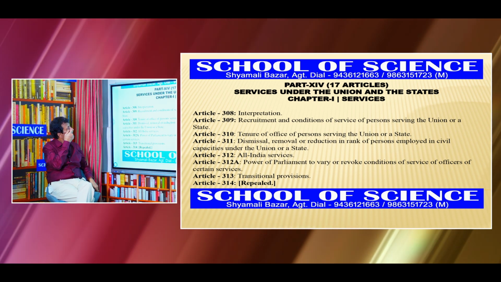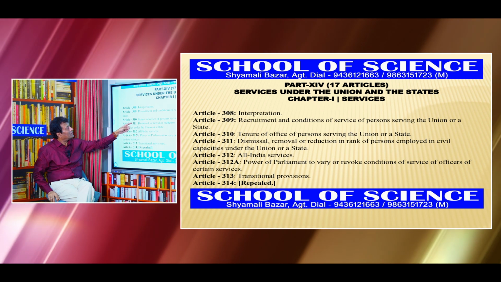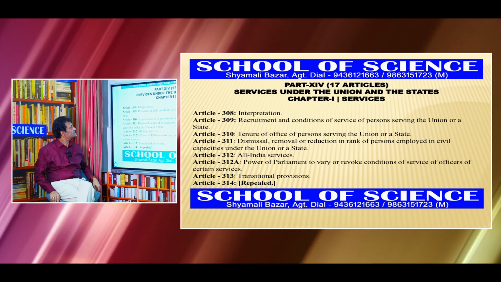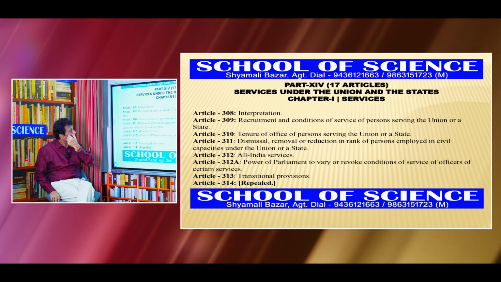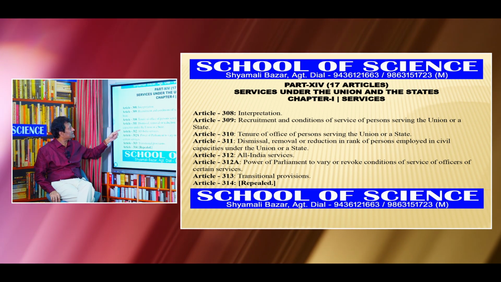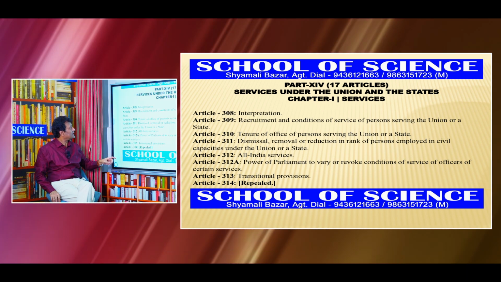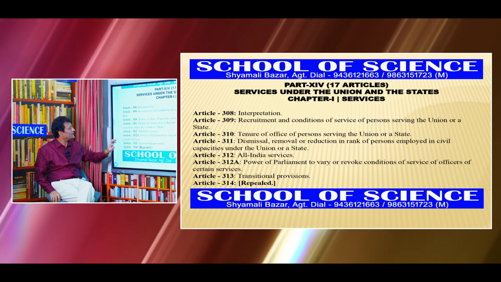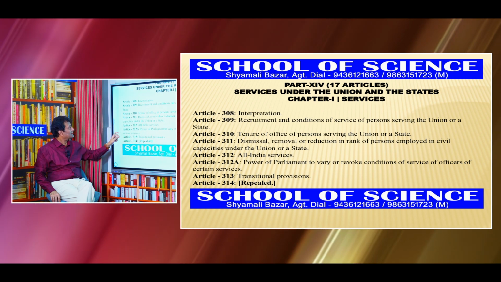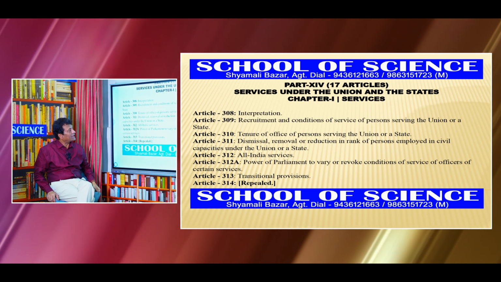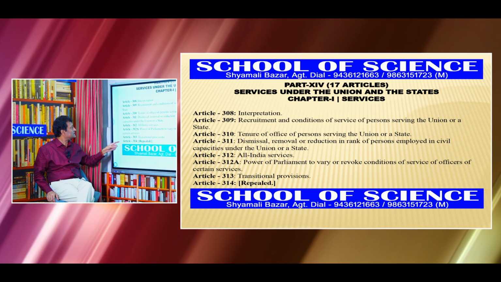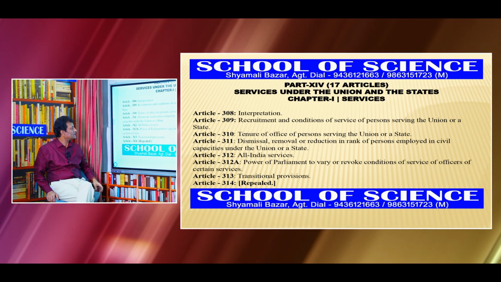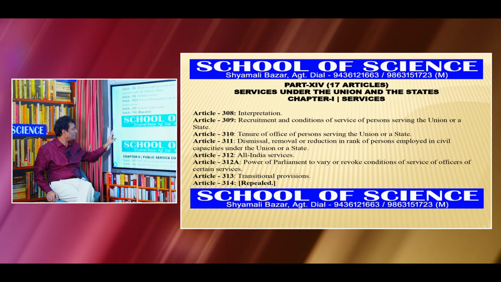Then tenure of office of persons serving the Union or state. Article 311: Dismissal, removal or reduction in rank of persons employed in civil capacities under the Union or a state. Article 312 is All India Services. Article 312A: Power of Parliament to vary or revoke conditions of service of officers of certain services. Article 313: Transitional provisions. Article 314 is repealed.